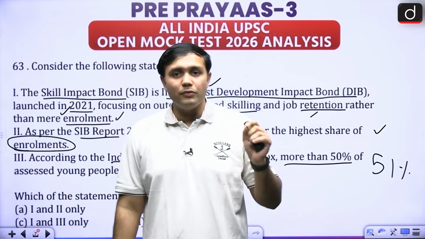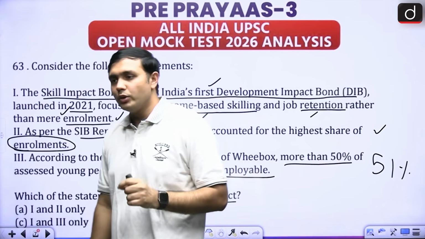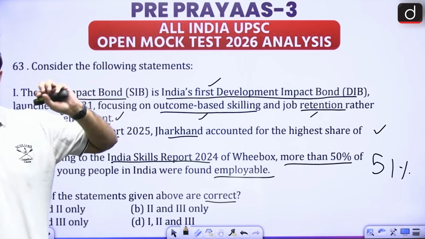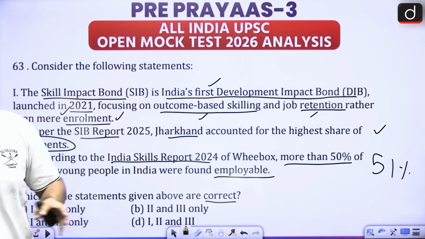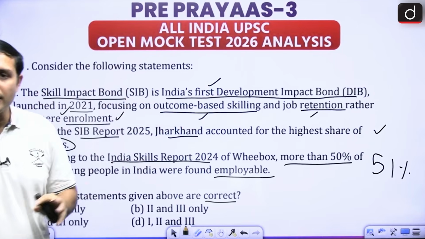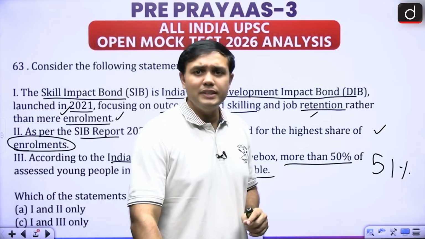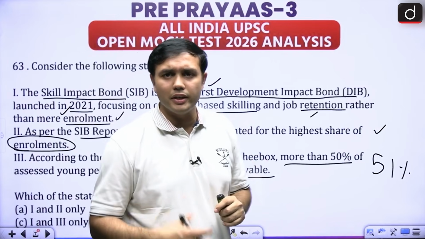It has been a focus in the last 5-6 years, right? We have seen it when we look at the National Education Policy 2020, right? There a lot of focus was on skills, then the Skill India Mission is there, labor market reforms are happening. All of these are very important. Now, the next aspect is, is DIB a CSR, a corporate social responsibility initiative?